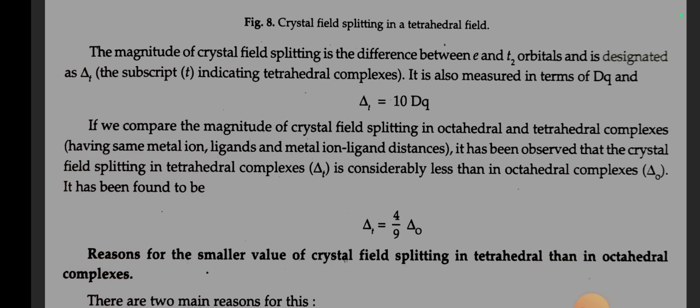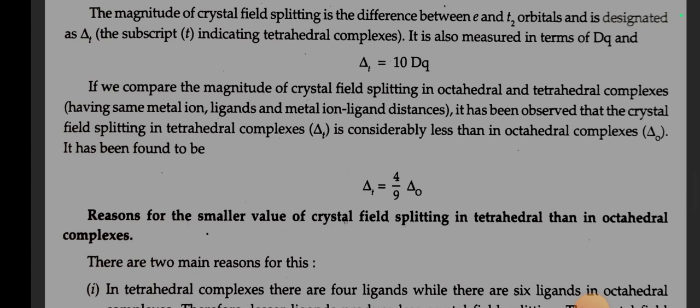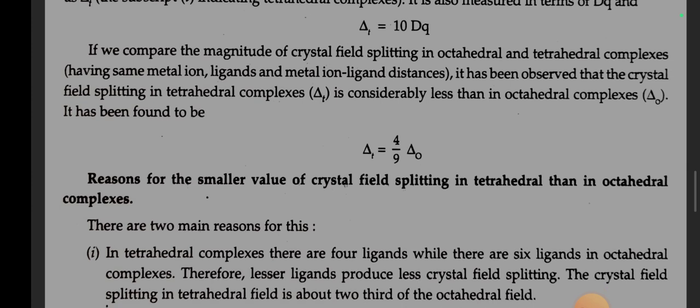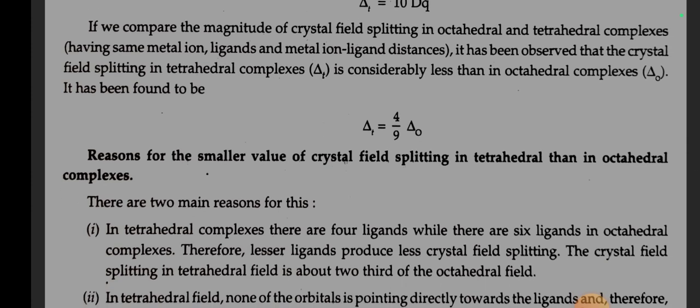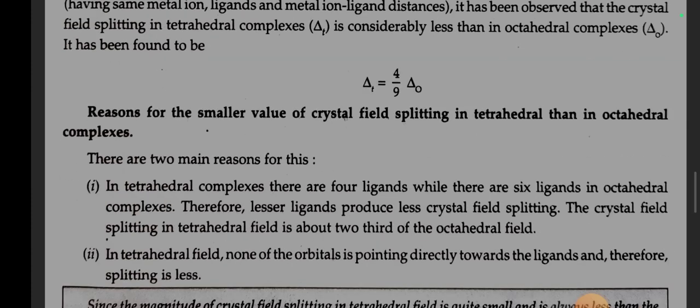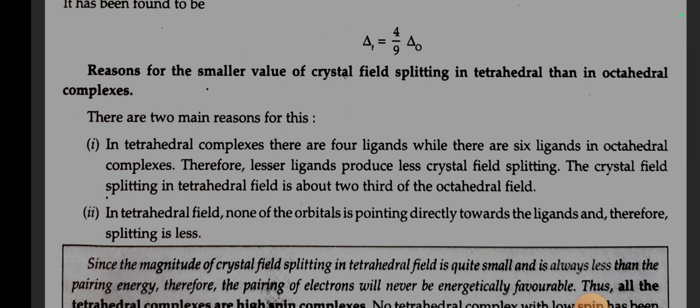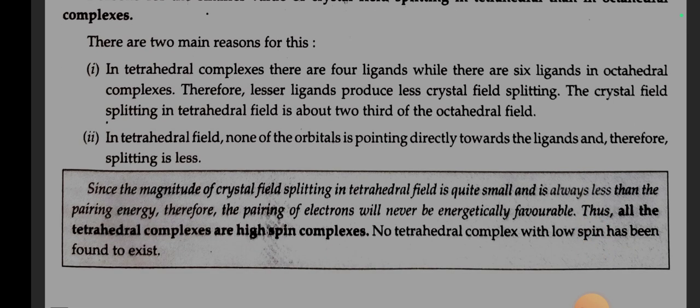The magnitude of CFSE is the difference between e and t2 orbitals and is designated as delta T. It is also measured in terms of Dq, and delta T is equal to 10 Dq. If we compare the magnitude of crystal field splitting in octahedral and tetrahedral complexes, it has been observed that the crystal field splitting in tetrahedral complexes is considerably less than in octahedral complexes. It has been found that delta T is equal to 4/9 of delta O. Reasons for the smaller value of crystal field splitting in tetrahedral than in octahedral complexes. There are 2 reasons. Number 1, in tetrahedral complexes there are 4 ligands while there are 6 ligands in octahedral.